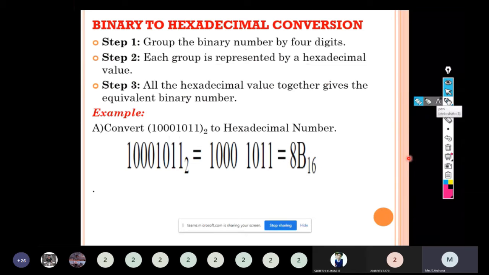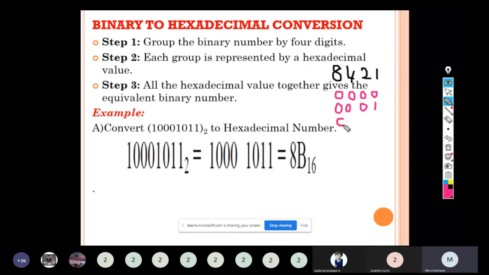Just as we used the 4-2-1 code for octal, for hexadecimal we have to use the 8-4-2-1 code. First we write the weightage 8, 4, 2, 1. We can represent from 0 to 15. For 0, all the places will be 0. For 1, 0, 0, 0, 1.